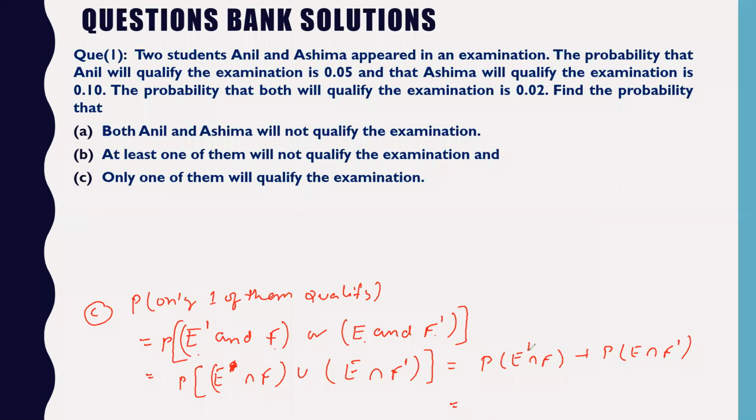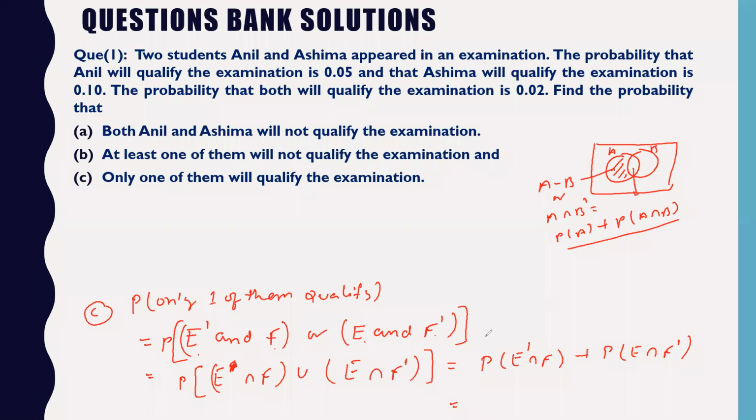You remember I told you one example where you have event A, and then you have event B. This part is called A minus B, or we also call it A intersection B complement. So how will you find the probability of this part? This is A, this is B. So probability of A minus probability of A intersection B. This is how you will find it.